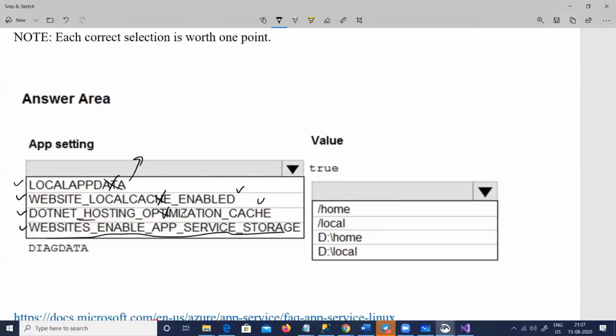The second one looks like optimization. So even if you don't know those properties, or if you don't know websites enable app service storage, you can still figure out the answer. I know you should know it, but I'm just saying. I will come to the right hand side, so I'll say website.